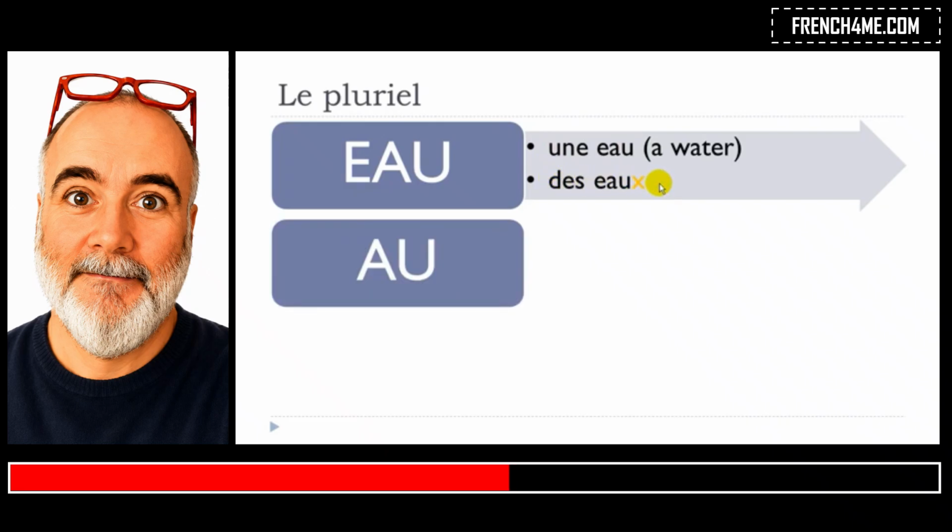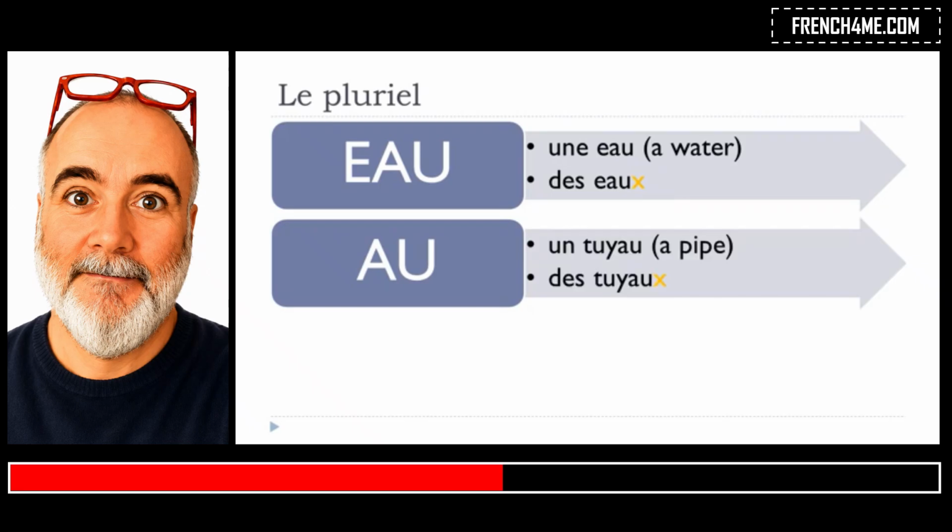Second group, words ending with a, u. Here is an example. Un tuyau. Same rule here. You won't add s at the end, but instead of s, you will put x. Des tuyaux. Same rule, you don't pronounce it. Un tuyau, des tuyaux.